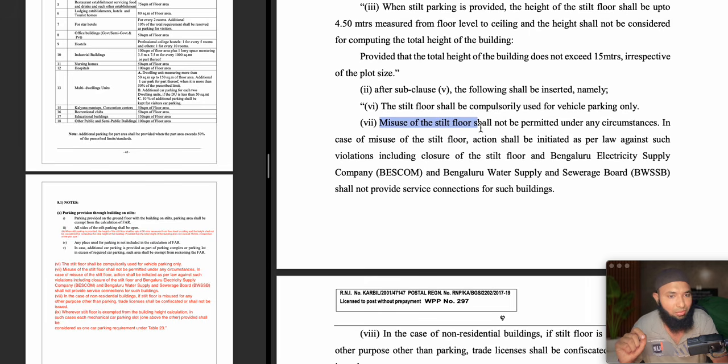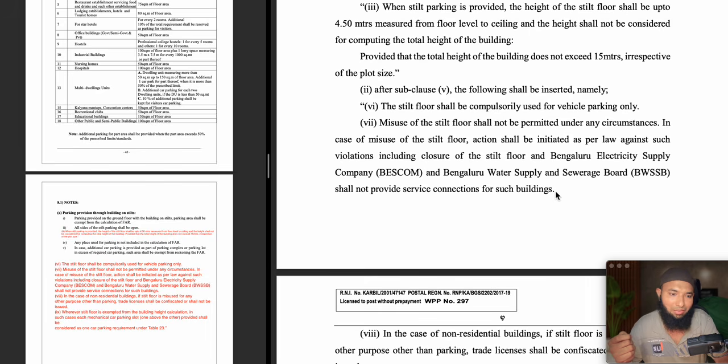Misuse of the stilt floor shall not be permitted under any circumstance. In case of misuse of stilt floor, action shall be initiated as per the law against violation of closure of stilt floor, and Bangalore Electricity would be removed, and Bangalore Water Supply and Sewerage Board shall not provide service connection for all such buildings.